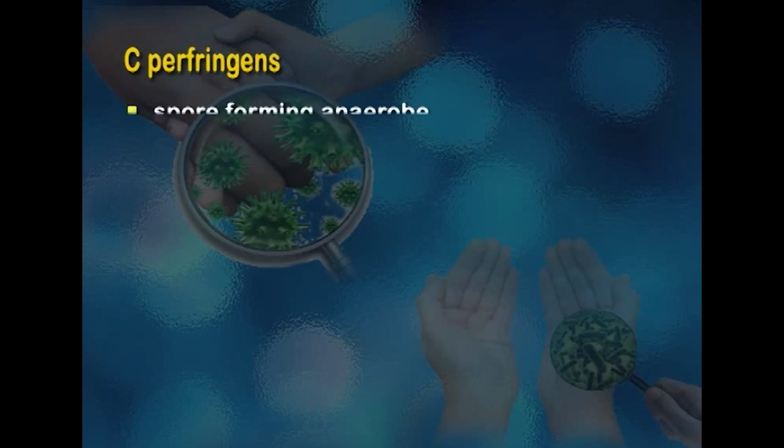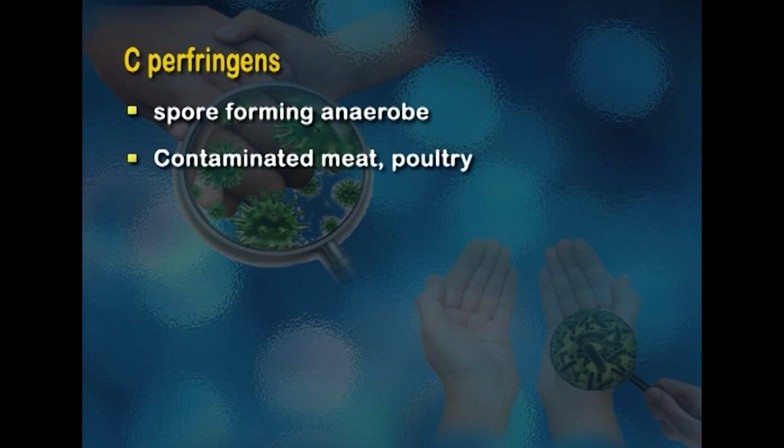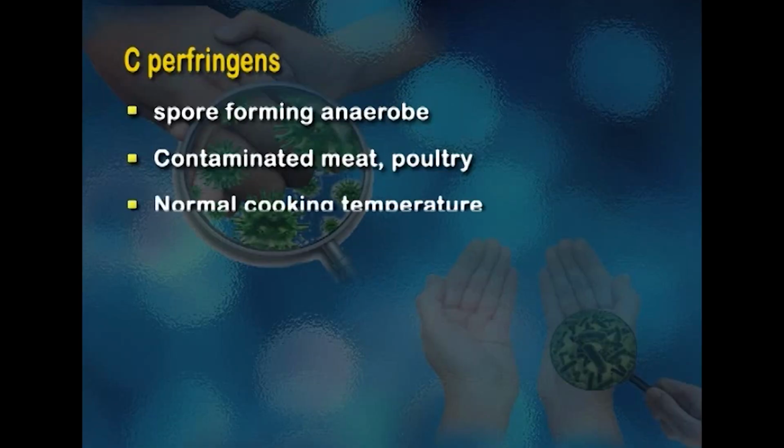Clostridium perfringens is a spore forming anaerobe, and this is usually found in human and animal intestinal tracts. It's also found in soil, in dust, and contaminated meat and poultry. So this organism, it's a rod shaped organism and it usually multiplies in food. So consuming food which contains Clostridium perfringens will lead to this kind of foodborne illness. This organism is not destroyed in normal cooking temperatures, and it usually thrives in cooked meat.